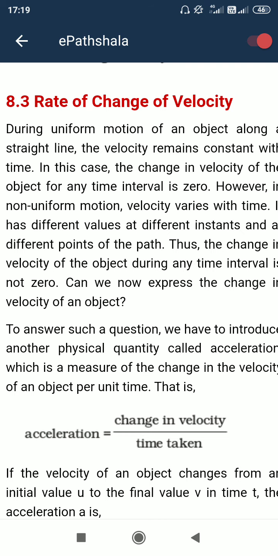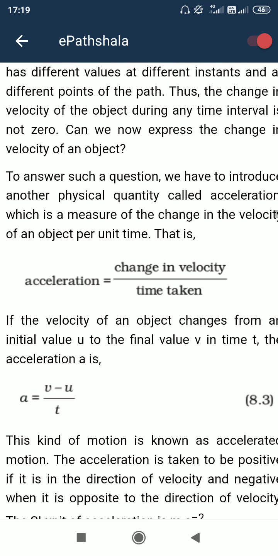If one particle is changing its velocity with time, then it is said to have acceleration or retardation. If the velocity is increasing, then it is known as acceleration, and if in unit time the velocity is decreasing, then it is retardation.